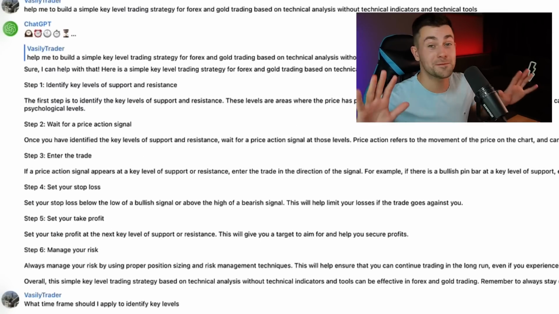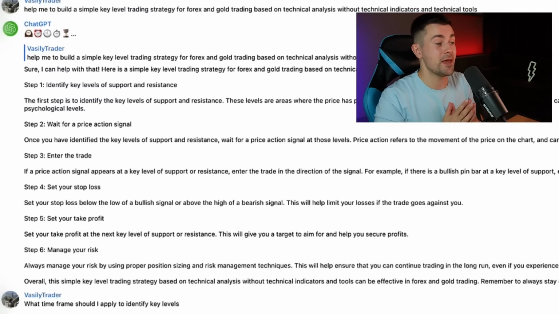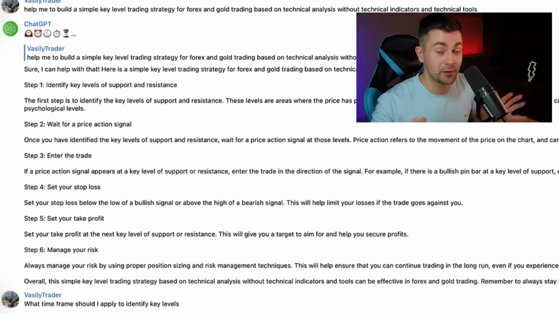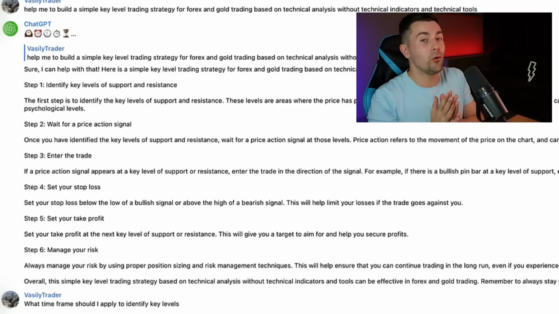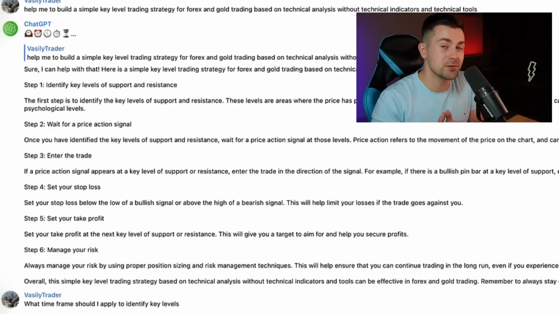And here it is very clear. ChatGPT says that our take profit should be the closest key level. So if we buy the market, our take profit is the closest resistance, and if we sell the market, our take profit is the closest key support. The last step, the risk management.